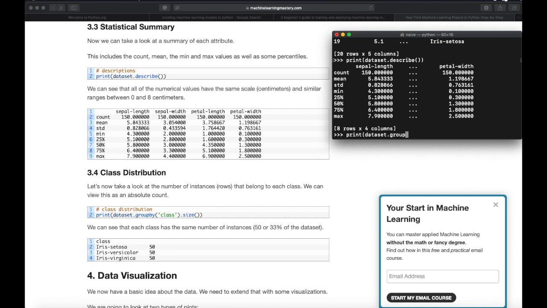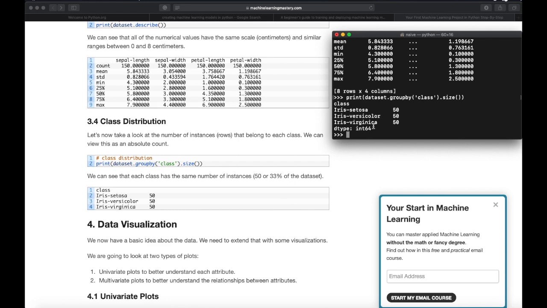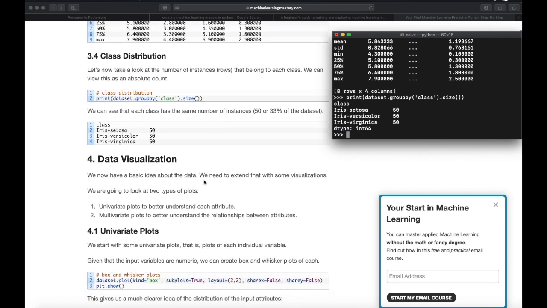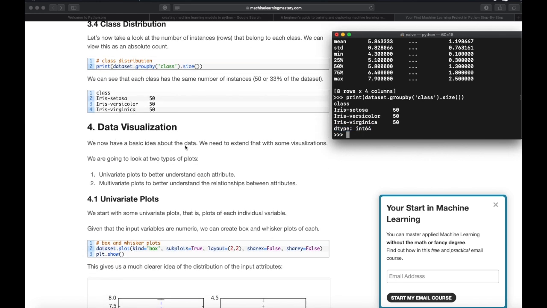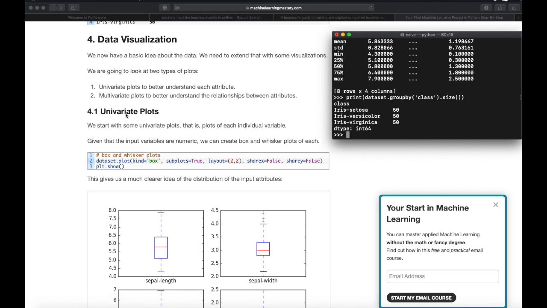And for class distribution, we'll do dataset.groupby('class').size(). Okay, so it's Iris-setosa, Iris-versicolor, Iris-virginica: 50, 50, 50, a total of 150 data points.